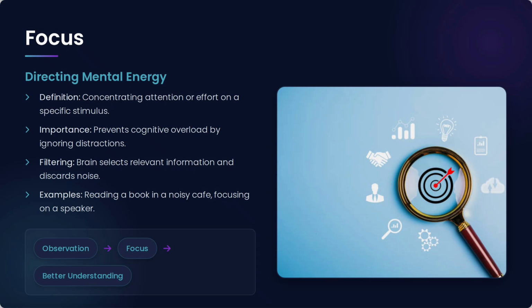Next, we are going to discuss focus, directing mental energy. The definition of focus is concentrating attention or effort on a specific stimulus. Importance of focus: it prevents cognitive overload by ignoring the distractions. Filtering, the brain selects relevant information and discards the noise. Examples: reading a book in a noisy cafe, focusing on a speaker. Observation and focus give better understanding.